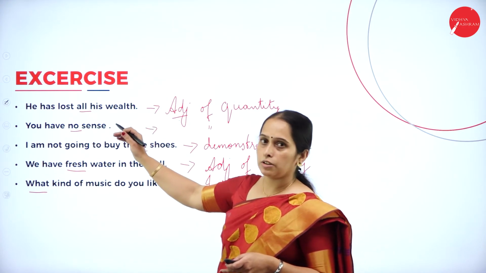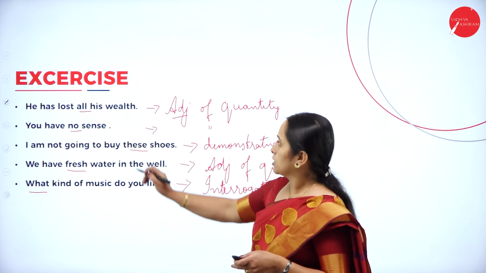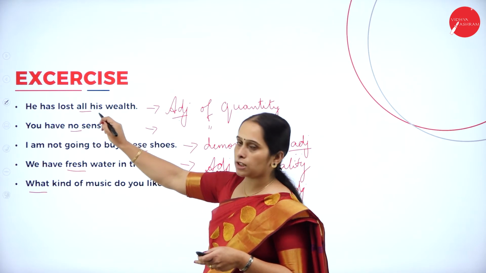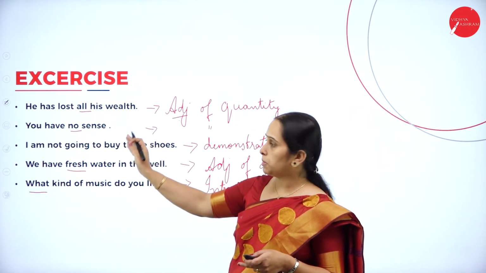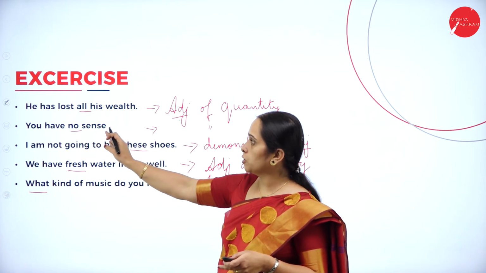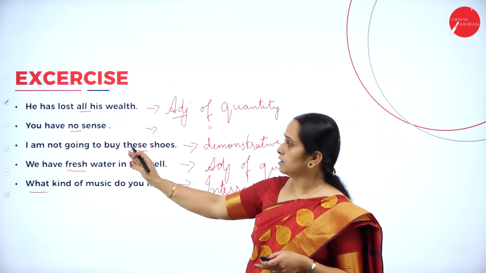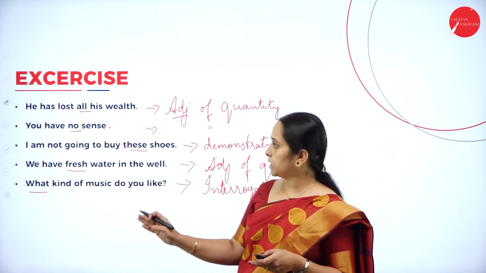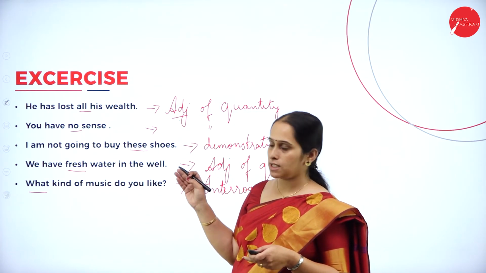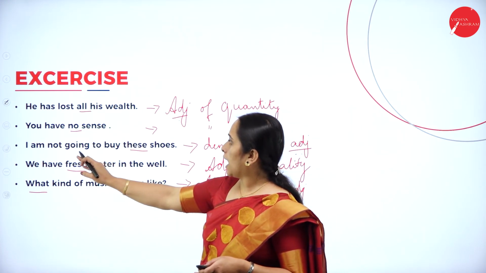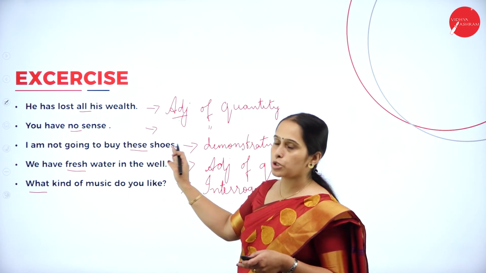So once again, let's go through this. He has lost all his wealth. All is an adjective, followed by an uncountable noun. Again, you have no sense. The same thing here. Sense is an uncountable noun, so it is the example for adjective of quantity. Next, I am not going to buy these shoes.